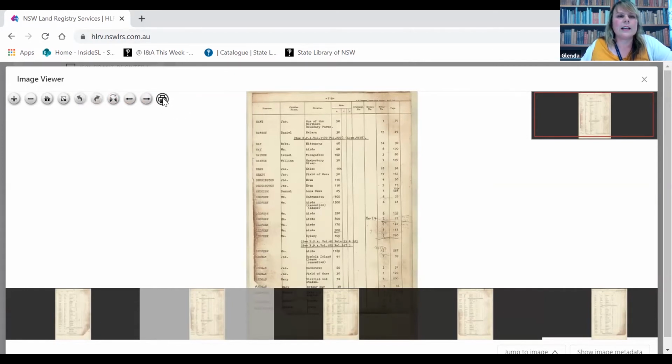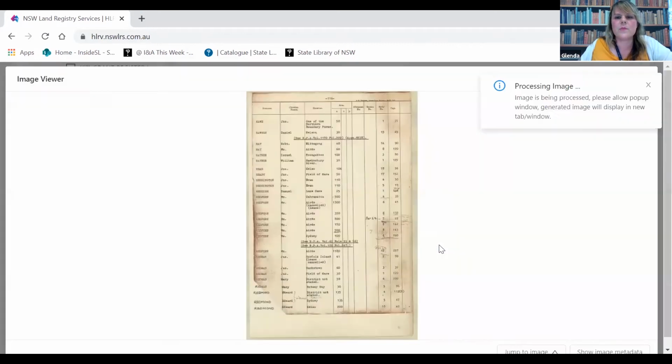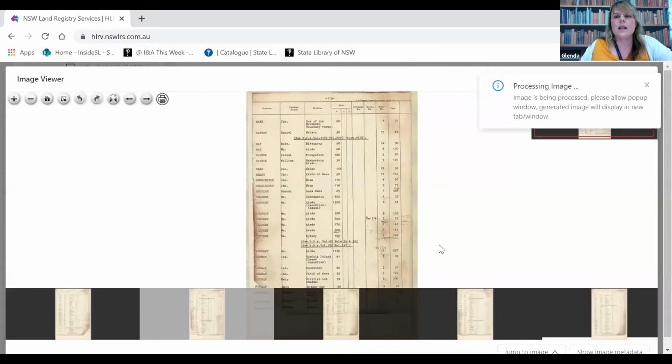So I'm just going to click on that. And that didn't work, so I'll try it again. Okay, so I'm just going to click on print. And the image is being processed.